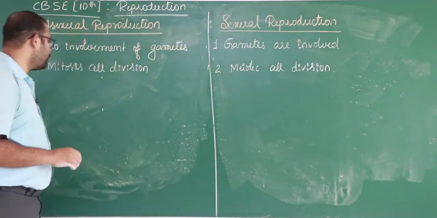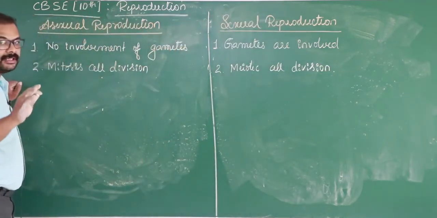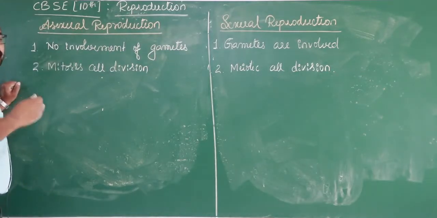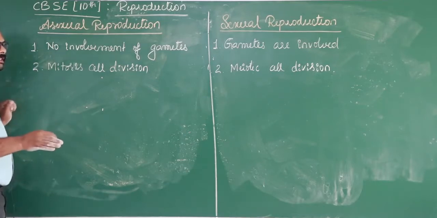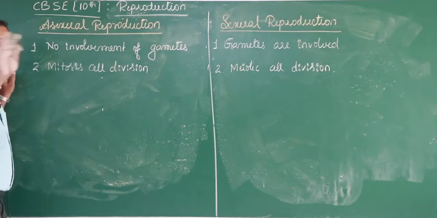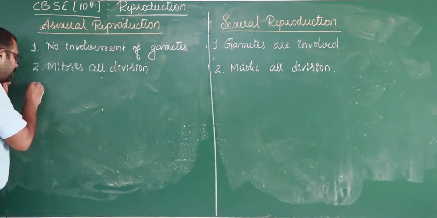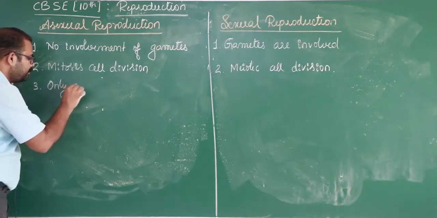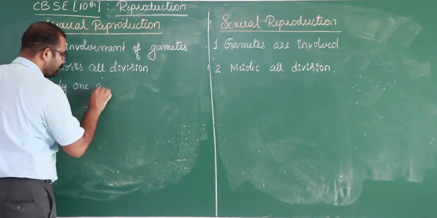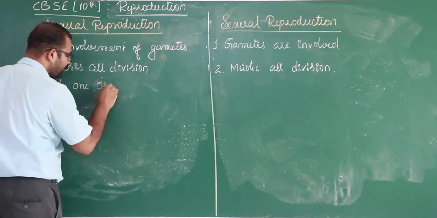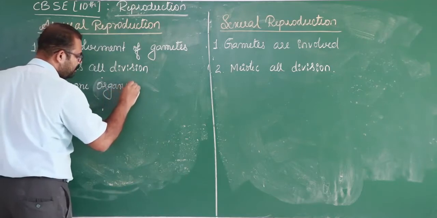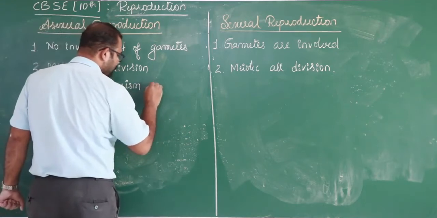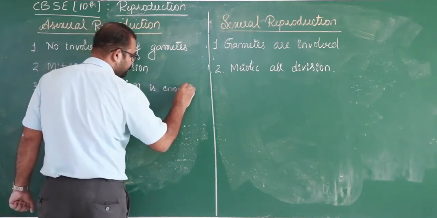Then in asexual reproduction, only one parent is enough to produce a new organism. There is no need of help from any other organism. Means a single organism produces its own kind without the help of another organism. So the next difference is: only one organism is enough to reproduce.